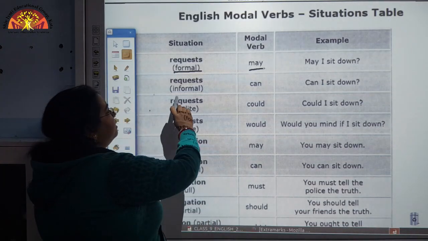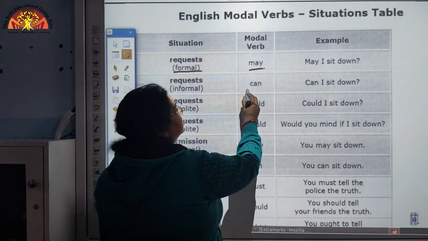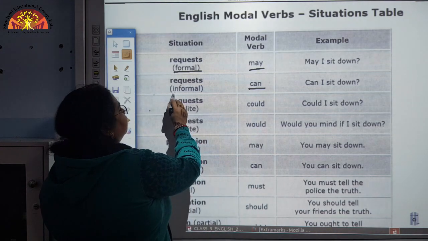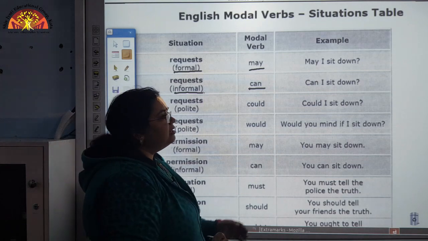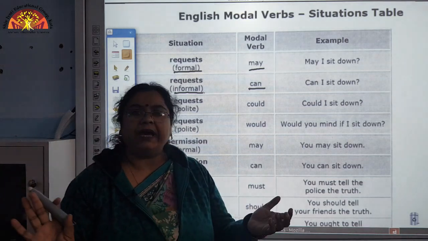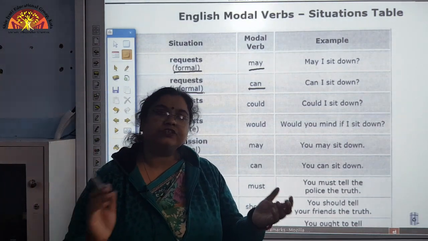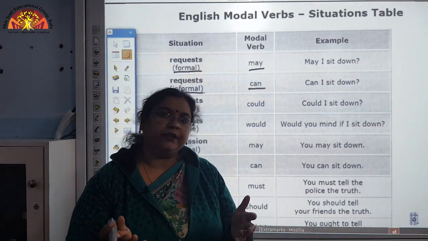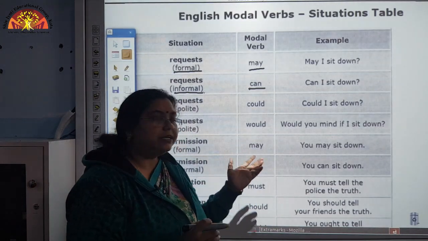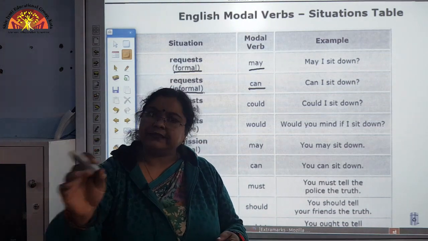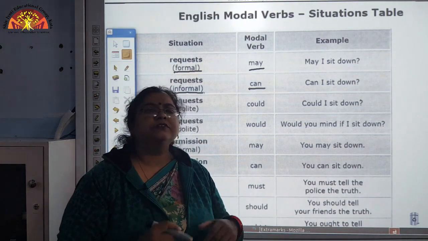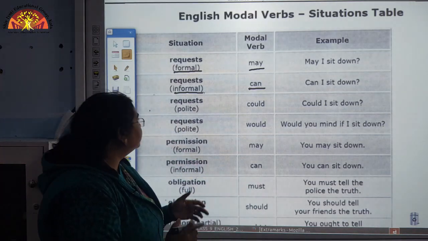Similarly, for informal requests we can use can. Here there is not much formality between the two people who are talking. Okay. So, can I sit down? Can I come in? Can I take this paper? Like this. Okay. So, this is another way.